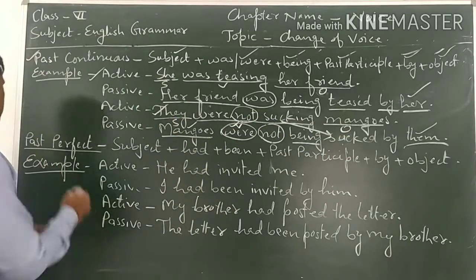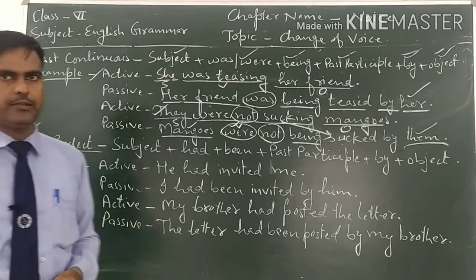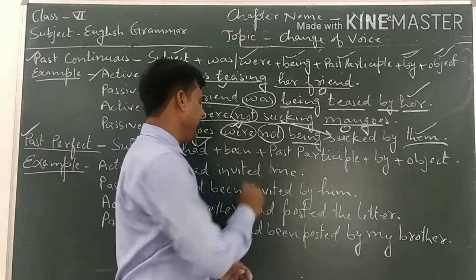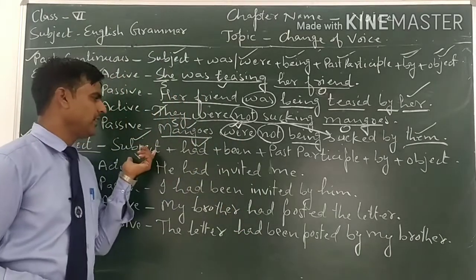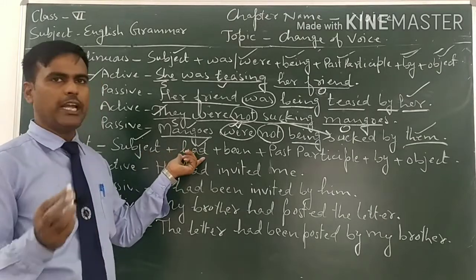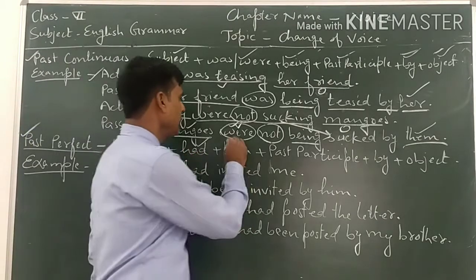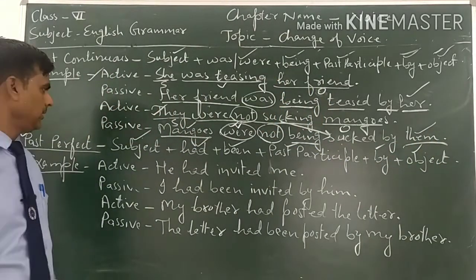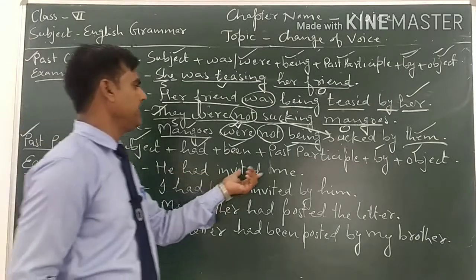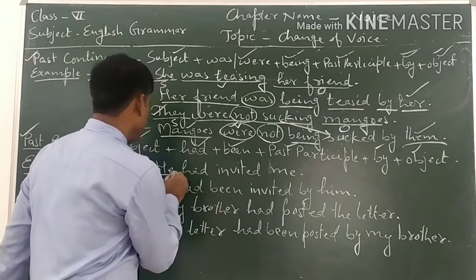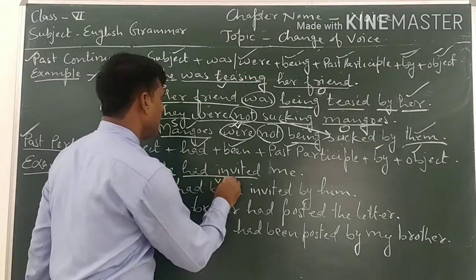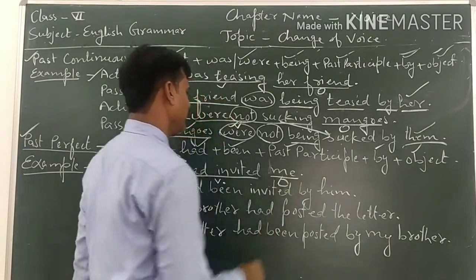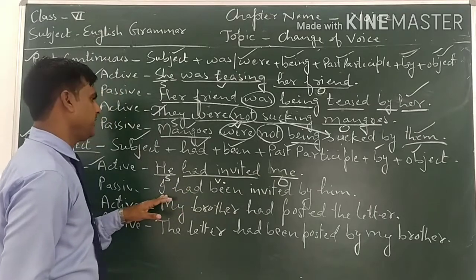Now come to the next one, that is past perfect tense. In past perfect tense, first of all we will write the subject, then had. We don't have to see the subject, whether it is singular or plural, because we have only to use had in past perfect tense. Then been, then the past participle, then by, and then the object. See the example. In this example you can see that he had invited me. Now see, he is the subject, had invited tells us that it is the verb, and it tells us that the tense is past perfect tense, and me is the object. The object will be the subject in passive voice.